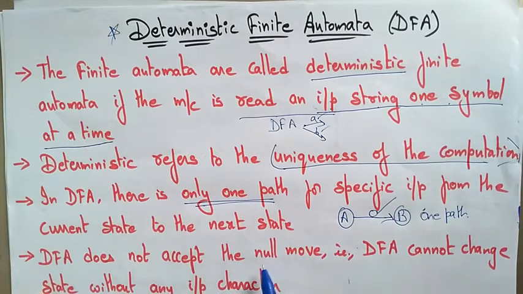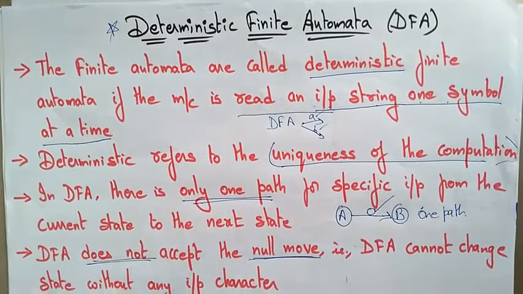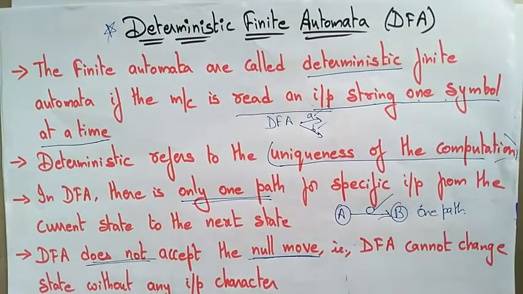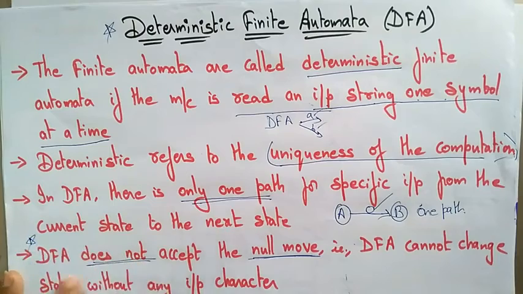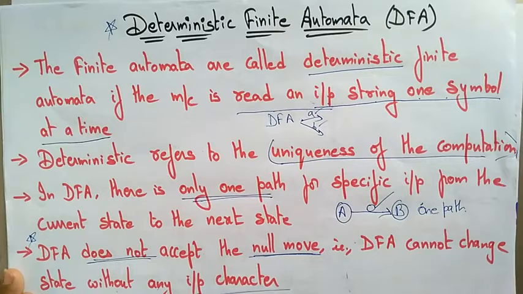DFA does not accept the null moves. That is, DFA cannot change state without an input character.